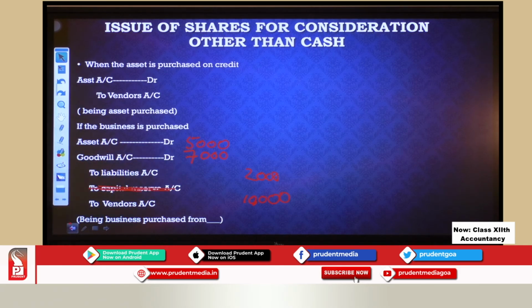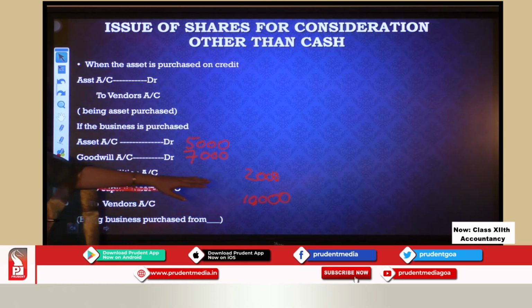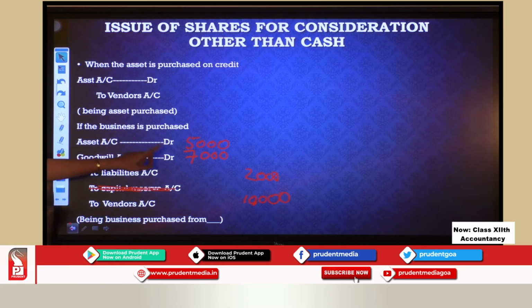Once again I am telling you, assets debit 5,000, liabilities 2,000 credit, then vendor is 10,000, that is the purchase consideration we have agreed to pay him. So the difference is the goodwill. When the difference is in debit, it is goodwill. Now what if the difference was in credit? If the difference was in credit, what do we do about it?